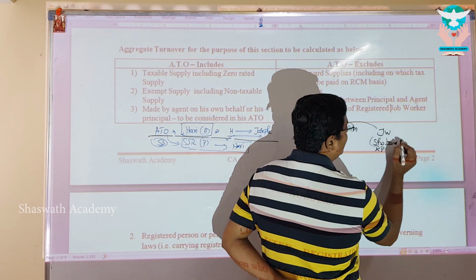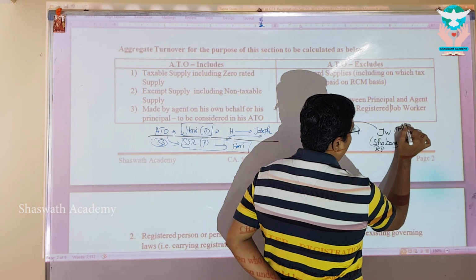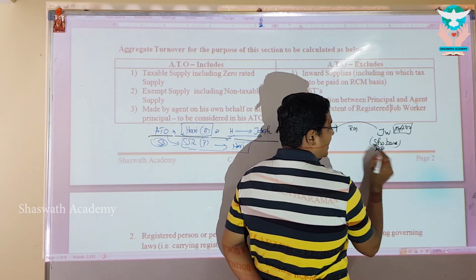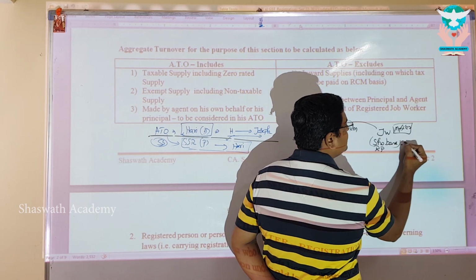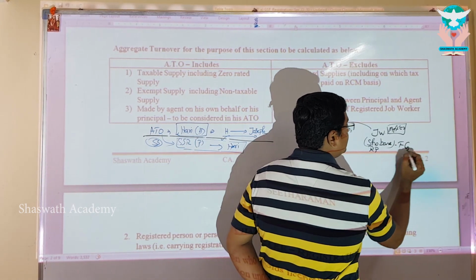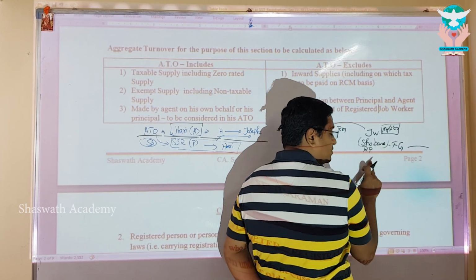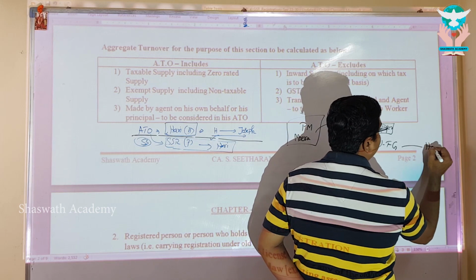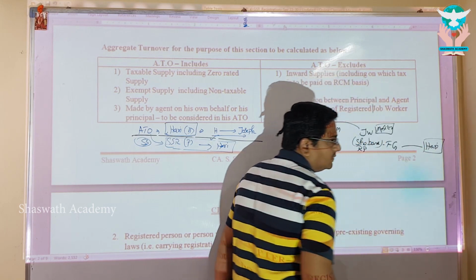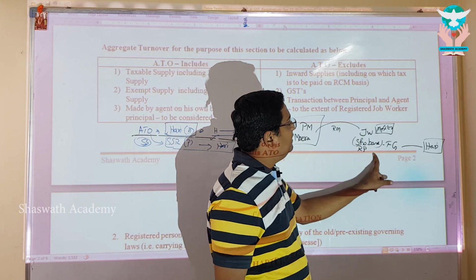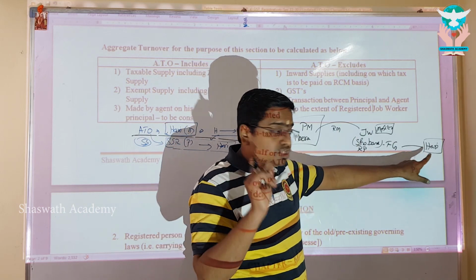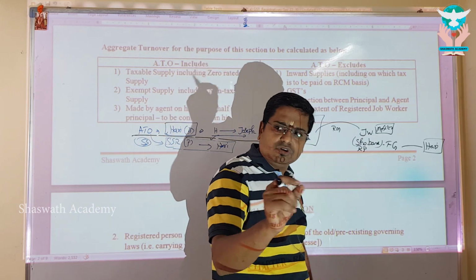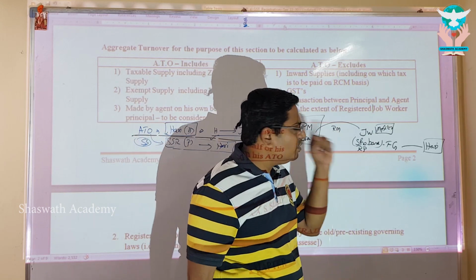What happens is, Shobana is now acting as a manufacturer, and you know, manufacturer means a person who is converting the raw material into finished goods. So Shobana processes this raw material and converts it into finished goods. And the finished goods are supplied from Shobana's place as per the instruction of Meera to, let us understand, Hari. Now the question is whether goods supplied from Shobana's place to Hari are to be considered as turnover of Shobana. Whether Shobana can decide to whom the goods have to be sold. Think.